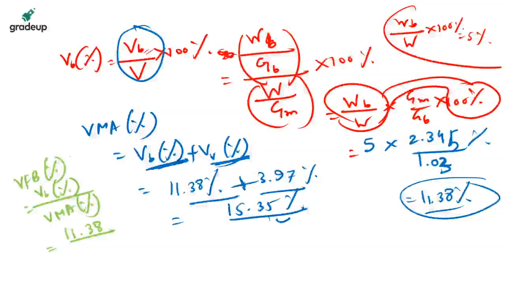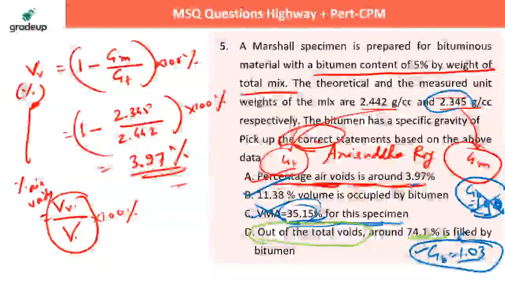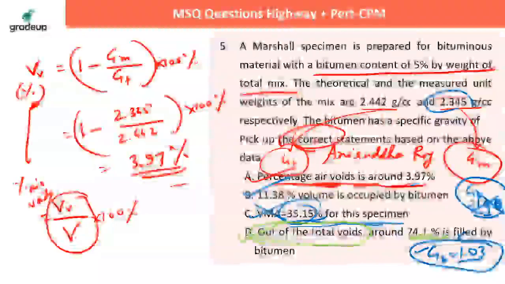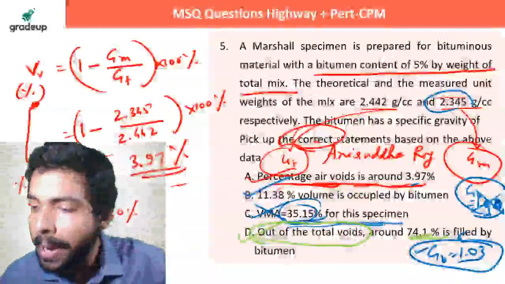So they're asking about VFB, that is voids filled with bitumen. So it's 11.38 upon 15.35% into 100%. So इसका जो आंसर होगा, that is 11.38 upon 15.35. चेक करो कितना आ रहा है. Yes, the answer is coming as absolutely 74.14%. So this option is also correct. So the correct options are A, B and D.